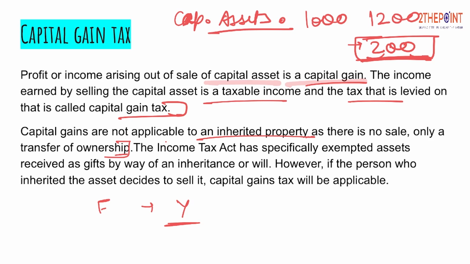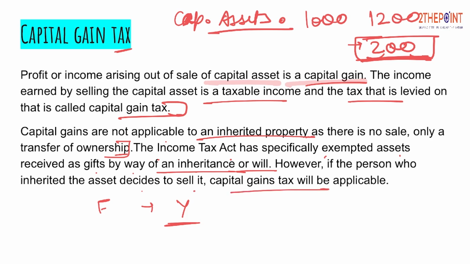So this transaction does not involve any buying or selling, hence there is no capital gain arising out of it. The Income Tax Act has specifically exempted assets received as a gift by way of inheritance or will. So let's suppose if my mother gives me a property or some capital asset, that is a gift that I have received, and there is no sale or purchase involved in it, so that does not involve any capital gain tax.